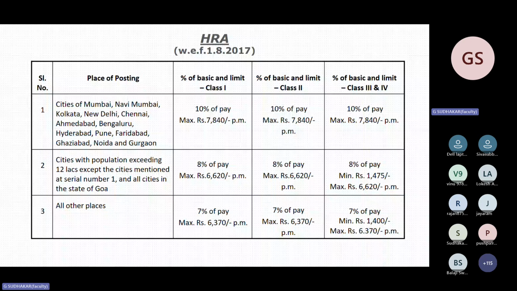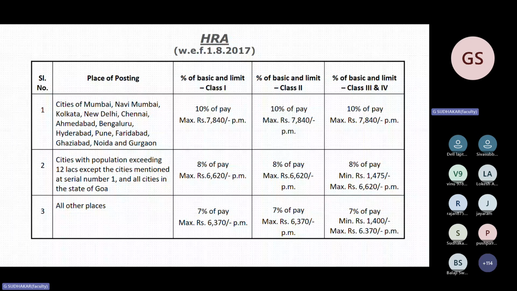HRA is common for all categories of employees. This statement is true. Another statement is HRA is not common. Maximum HRA is not common for all categories of employees. This statement is wrong. So minimum will differ. Minimum amount of HRA will differ for class 3 and 4. That is, for population exceeding 12 lakhs, it is 1475, and for all other places, it is 1400. That is minimum amount. Again, maximum amount is common for all the 3 rows. 7% maximum, 7% maximum, 7% minimum is 1400.